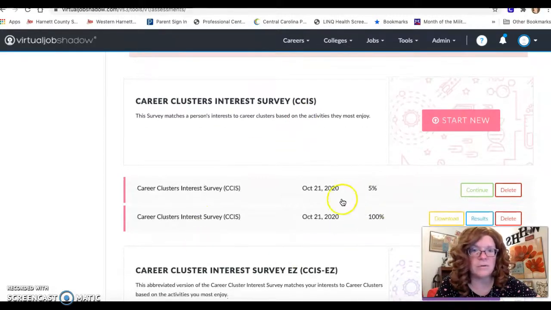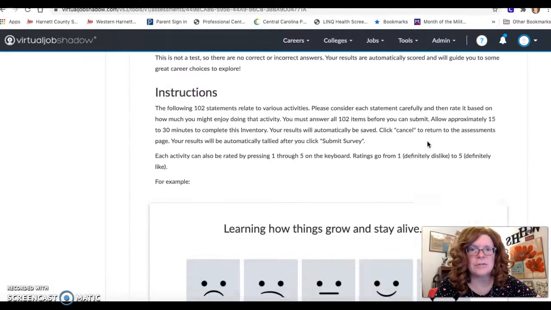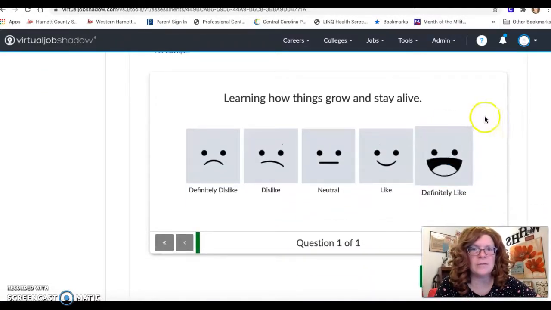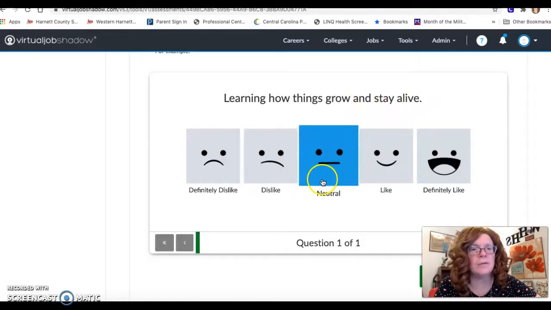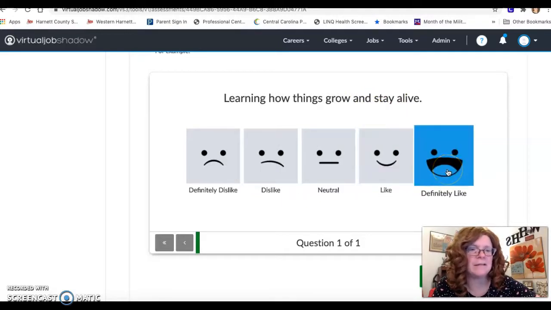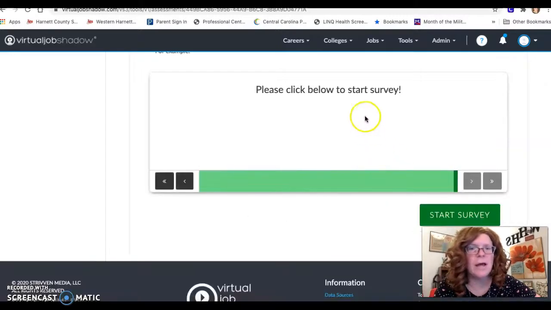Okay, so I've already done one. You see I did one back here on October the 21st. It even saves my results. But if you just click here, Start New, and it tells you a little introduction. But here is how it works. Question 1, it says, do I like learning how things grow and stay alive? I mean, maybe. I'm going to say neutral, but you might love it. If you definitely like it, click definitely like. If you definitely dislike it, click definitely dislike. But I'm going to kind of go neutral. But that's basically how the questions go.